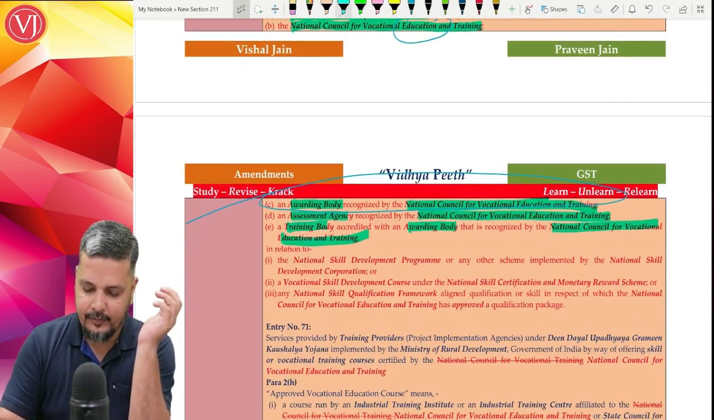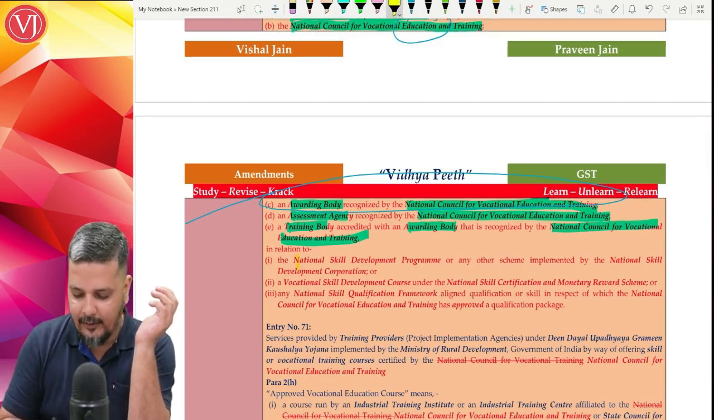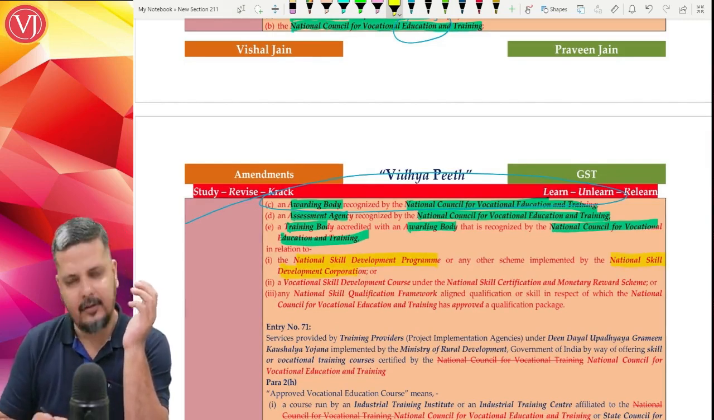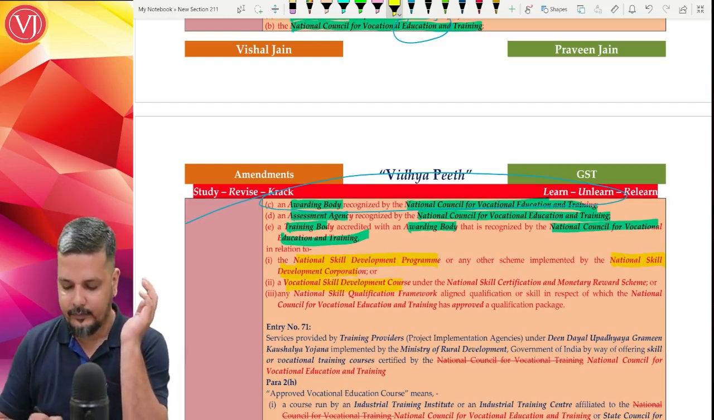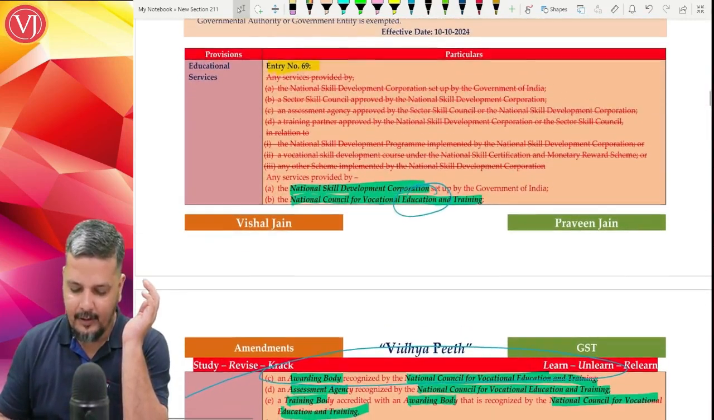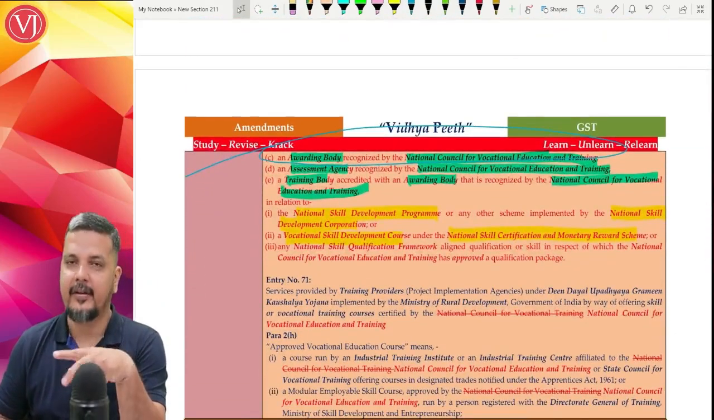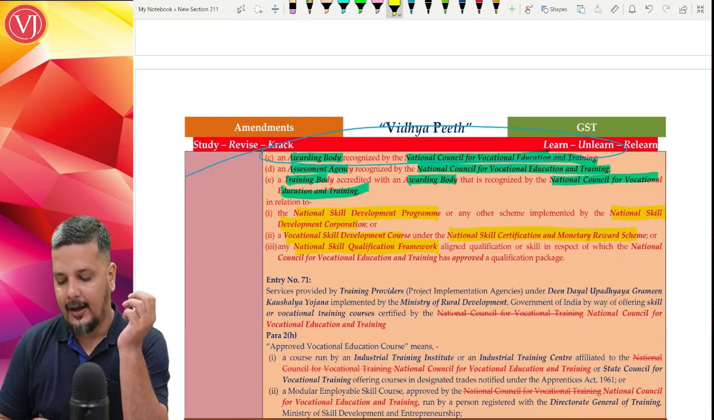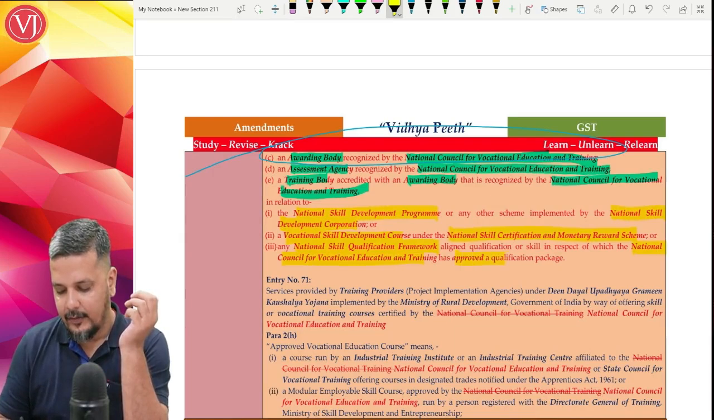In relation to what? National Skill Development Program or any other scheme under National Skill Development Corporation. This was already there, no change. Vocational Skill Development Course under National Skill Certification and Monetary Reward Scheme. Now, Vocational Skill Development Course was already there. So, the first 2 points are already there. Now, the last point is an extended version. National Skill Qualification Framework aligned qualification of skill in respect of which the National Council for Vocational Education and Training has approved.